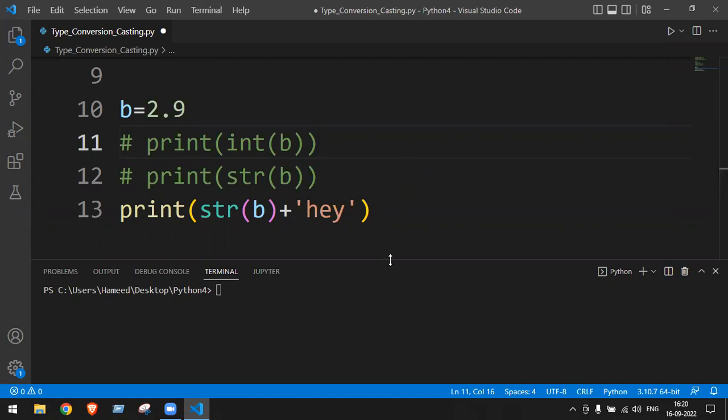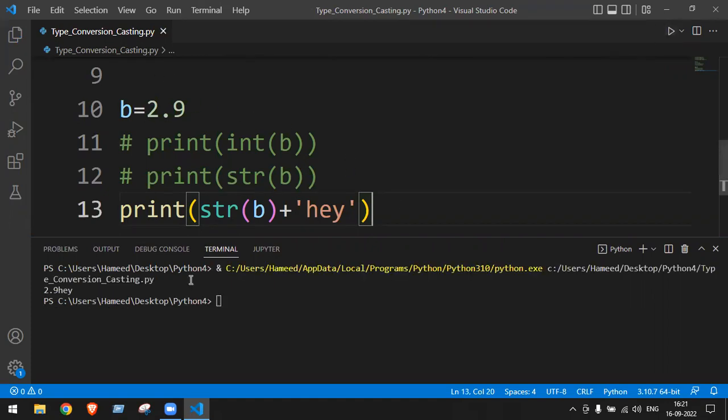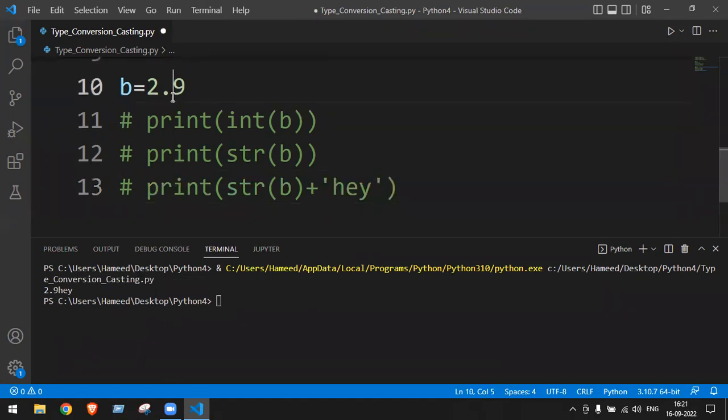Be careful, okay, because mostly your exams are going to be online only. So you are going to write the answer in the chat box only, when you're having the exams in the company or something. So 2.9 would be the answer. Okay. So I think till here everyone is clear. It means we can convert integer to float and string, then we can convert the float to int and string also.